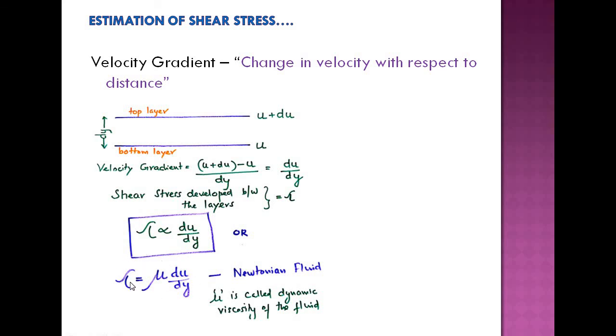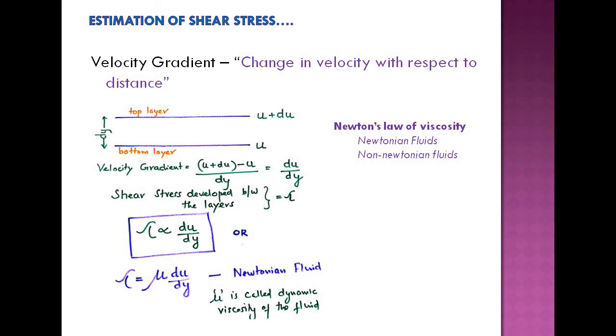That means there is a linear relationship between shear stress and velocity gradient. And there is a new term that is defined here, mu, that is the viscosity we are discussing, also known as dynamic viscosity. So you should understand that Newton's law of viscosity applies to Newtonian fluids. That means there is a linear relationship between the shear stress developed between the two layers and the gradient of velocity existing between the two layers of fluid.